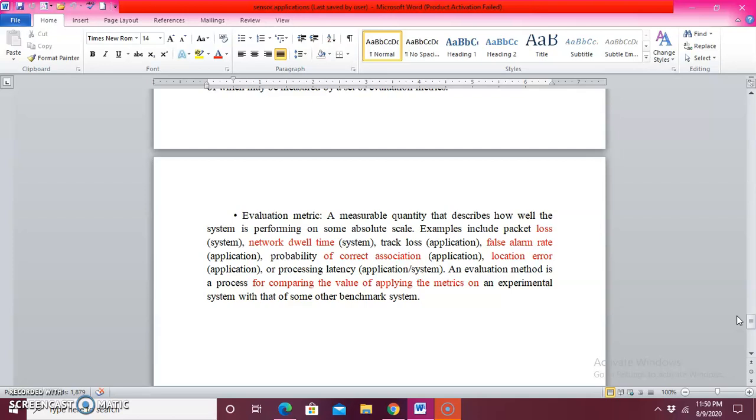So these are some of the taxonomy terms we have used in the sensor node concept. Without knowing the key definitions of sensor networks, we can't understand the operation as well as the characteristics of the sensor node concept. So we should be good enough to know the key definitions of sensor network terms.